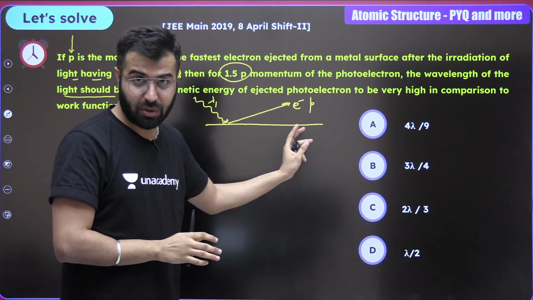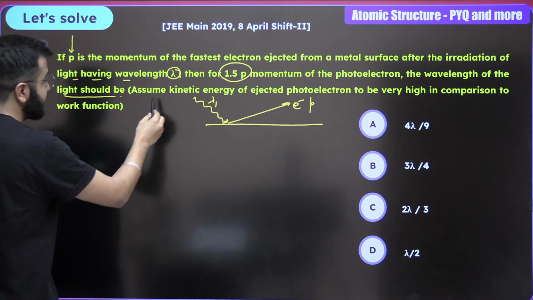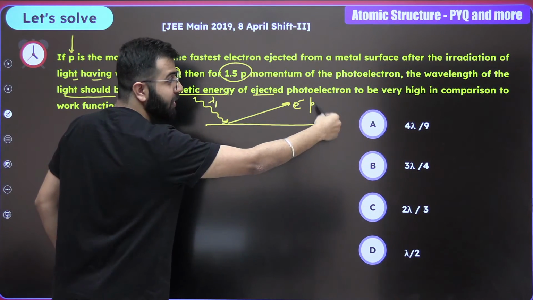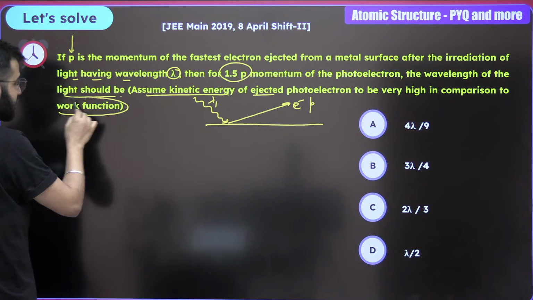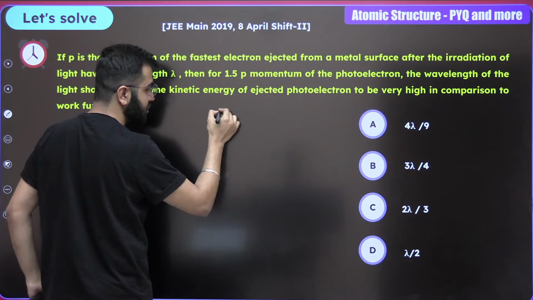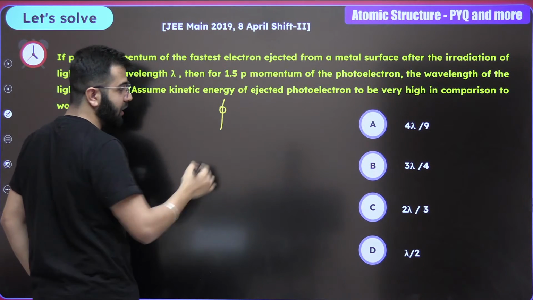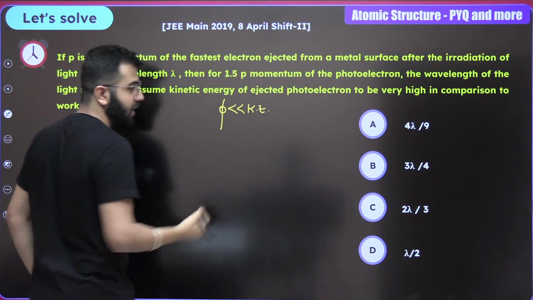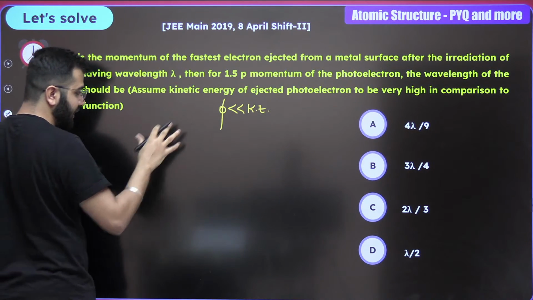Let's do how to do this one. Okay, let's see. They're saying assume the kinetic energy of the ejected electron be very high when compared to the work function. So what are they saying? Pay attention. The first assumption that they're asking us to consider is that the work function has to be neglected over kinetic energy. And now what was the photoelectric effect mathematical representation?